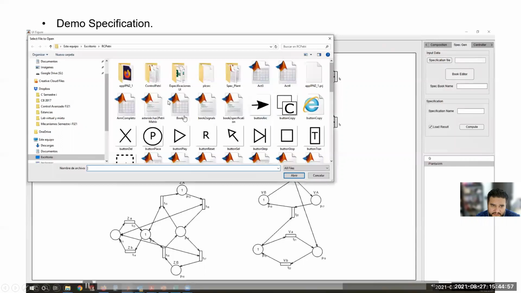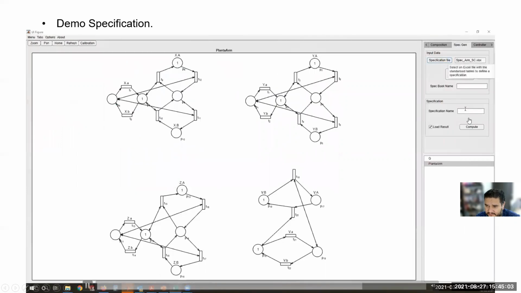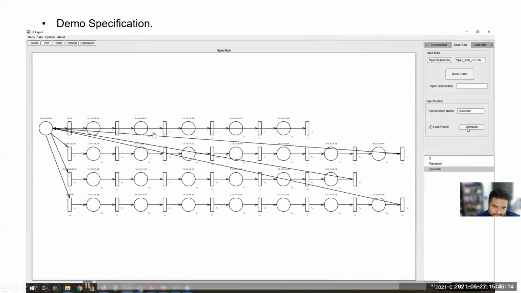We just keep the name of the Excel file, and also we provide a name for the specification. And by doing this, the app automatically computes a PetriNet model that represents the specification. So this represents the same specification, but now as a PetriNet. Each of these rows represents one of the four tasks that the plant shall perform.